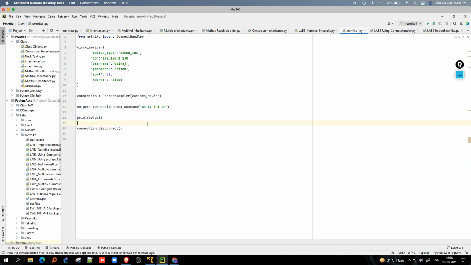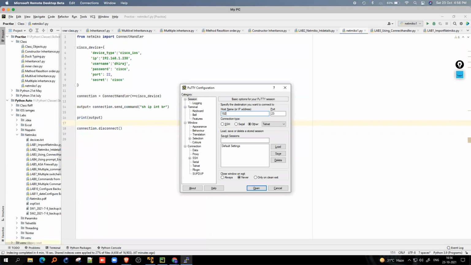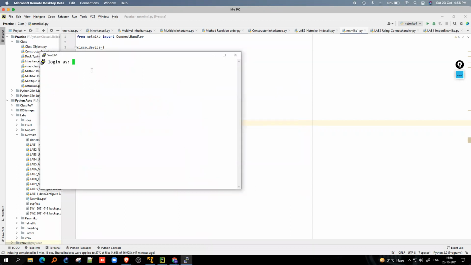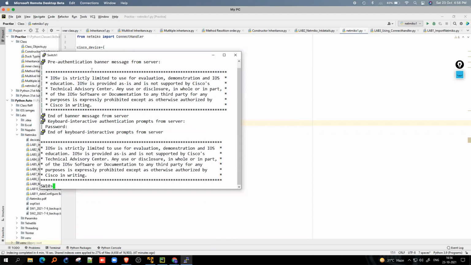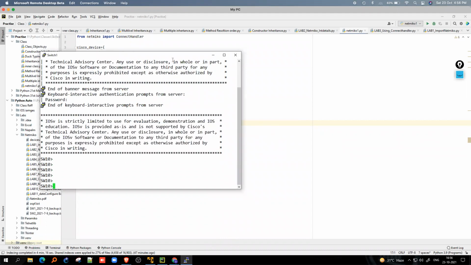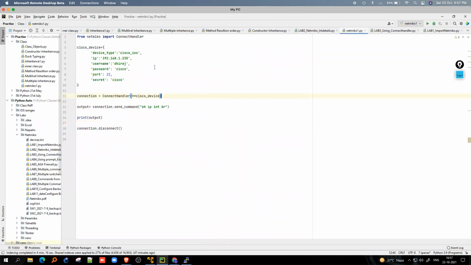But before that, I would suggest you try to go inside your device via PuTTY to confirm that it is working and that there are no errors. Although if you are in the data center part, that's fine because you have tested a lot. But right now it's new for me, so I'm trying to take access via PuTTY for the first time. See, it is accessible. Switch number 10. Now let's try from our code.